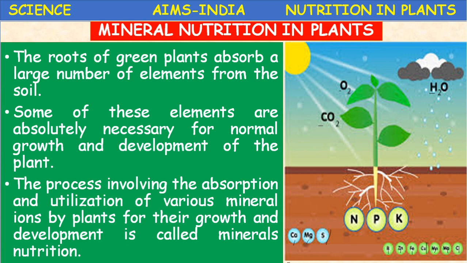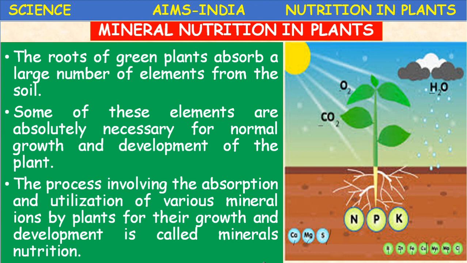The process involving the absorption and utilization of various mineral ions. The minerals are available in the form of ions like Mg2+, Cu2+, Ca2+, anions and cations, taken up by plants for their growth and development.